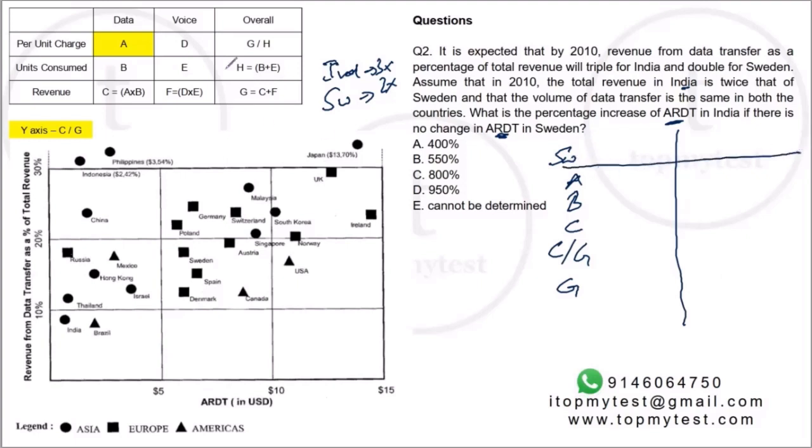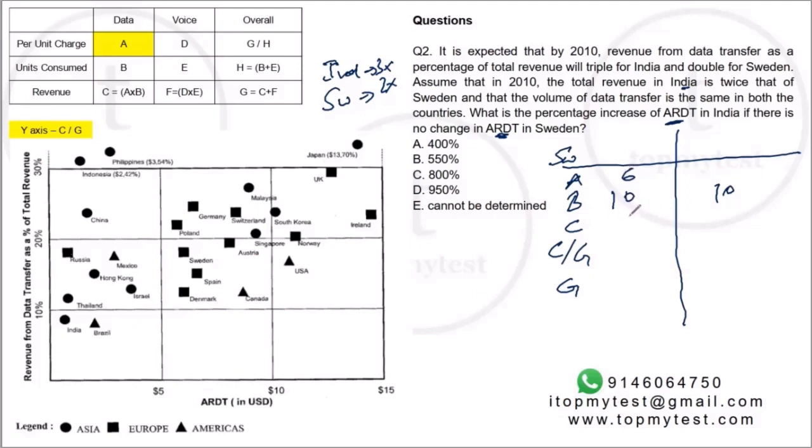Okay, Sweden's ARDT number. Sweden is here. Sweden's ARDT number is about 6. Right. Volume of data transfer is the same in both the countries. So let's assume 10 units here. So this will be 10 units here as well. Okay.